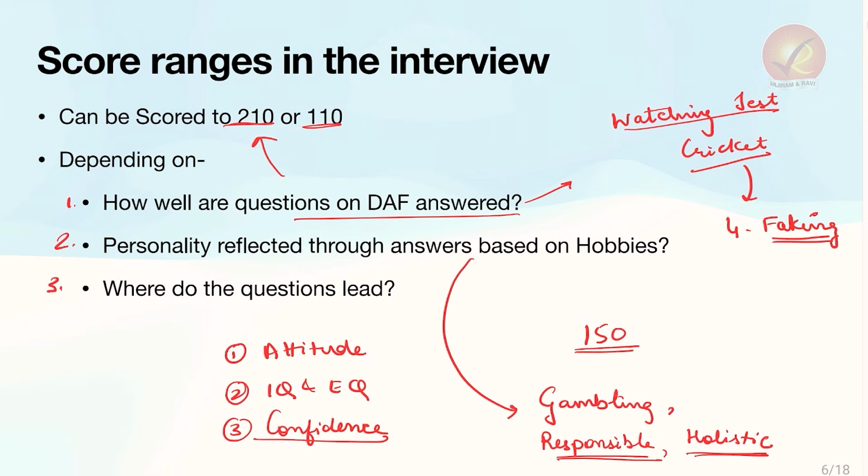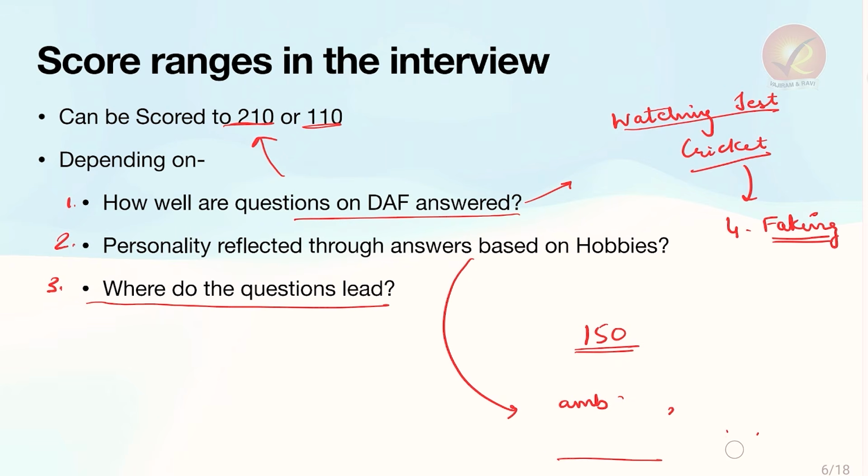And thirdly, the factor that decides the marks is where do the questions lead. So I'll give you an example of the kind of questions that I got in one of my interviews and the way it led me to a trap. The hobby that I had mentioned was something related to aquariums.